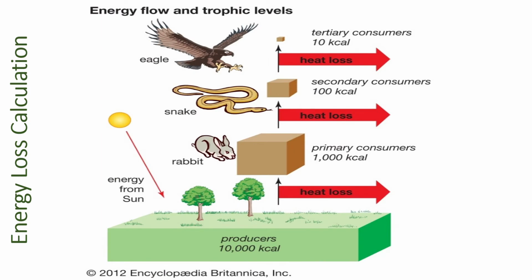For example, during photosynthesis, producers get 10,000 kilocalories of energy. When a primary consumer eats the producer, only 10% of the energy from the producer will be transferred to the primary consumer. 90% of the energy is lost as heat.